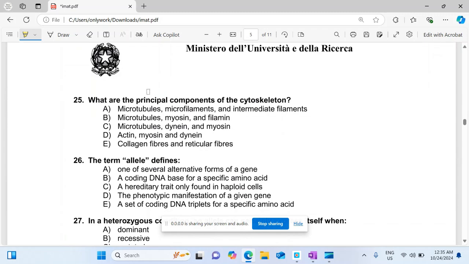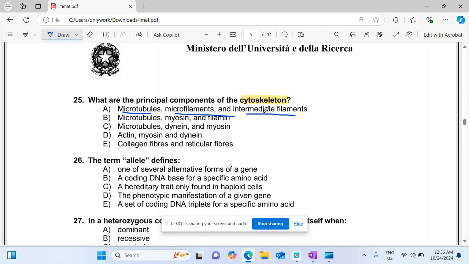What are the principal components of the cytoskeleton? Cytoskeleton has three principal components: microtubules, microfilaments, and intermediate filaments. This is the right option, and we have read this in chapter number 4 of biology, which is the cell.